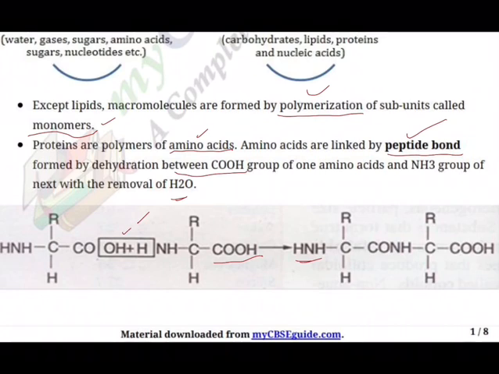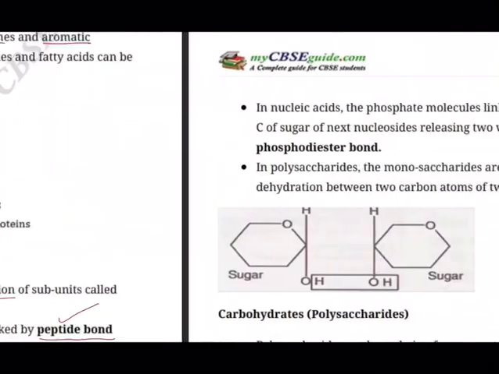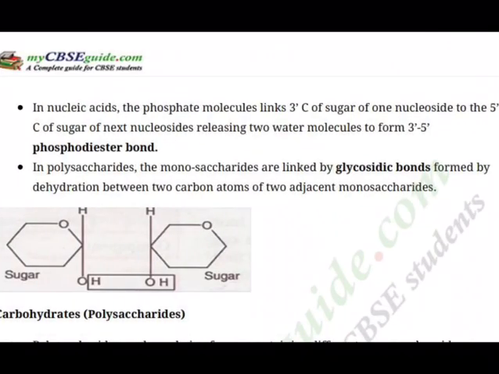So here you can see the loss of water, H2O, between the COOH group, the oic acid group, and the amino group: OH plus H, H2O is lost, and the peptide bond is formed. This is how polymerization takes place.